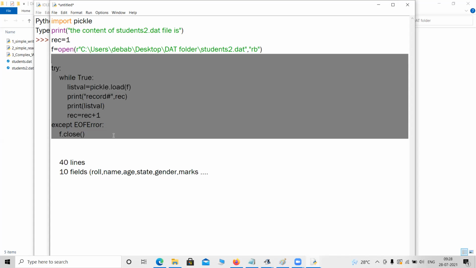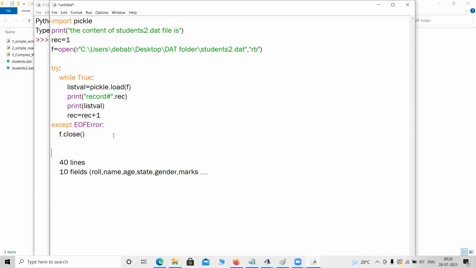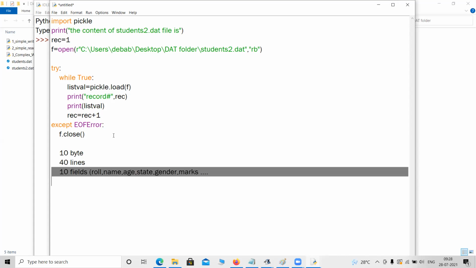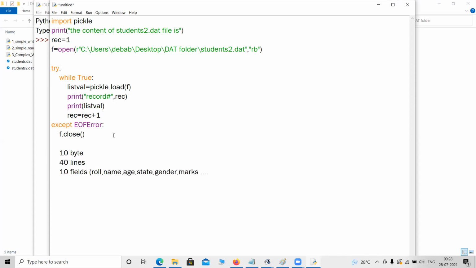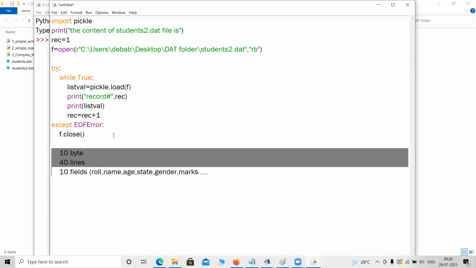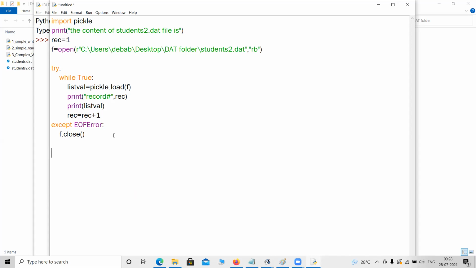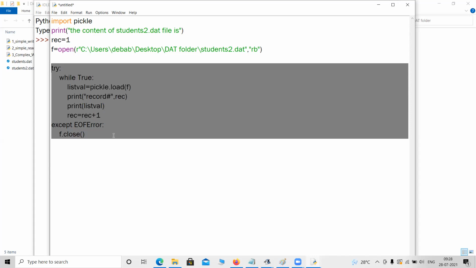But if you know in prior that we are going to have 10 bytes in each line, or we are going to have 40 lines, or we are going to have 10 fields named like this, then only we can use those methods. But if you do not know anything about what is inside the file, then this is the general format you have to use. There might be some other way as well, but this is a general way.